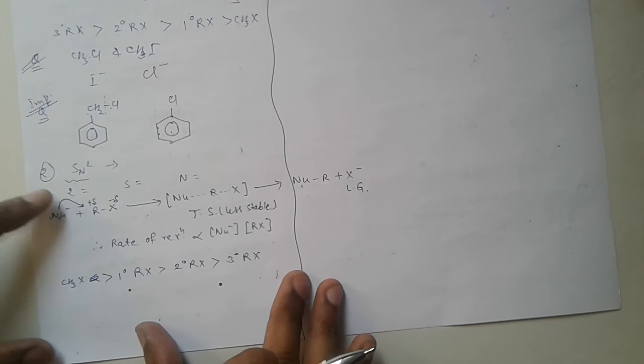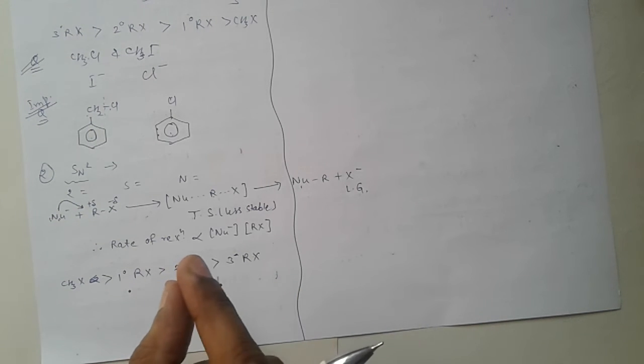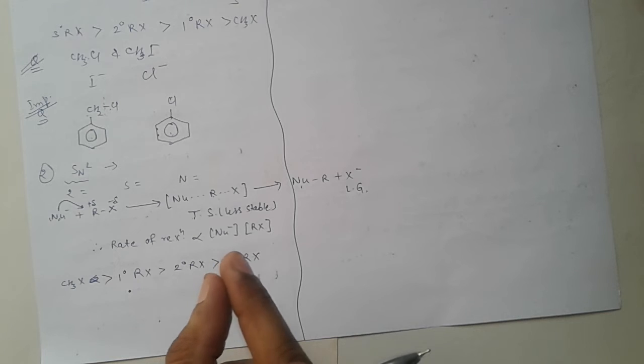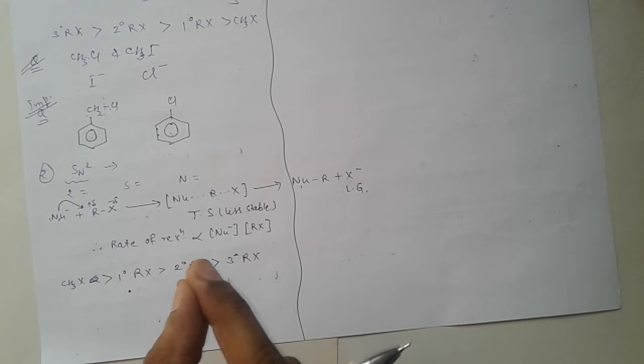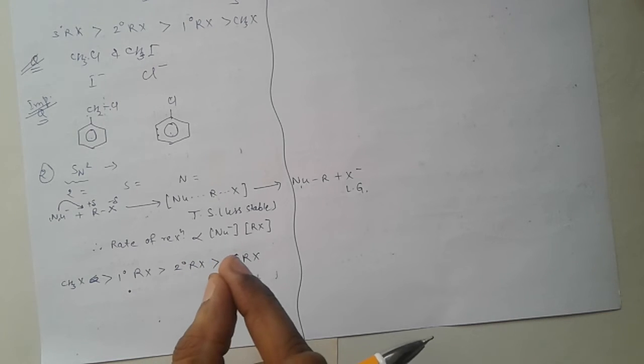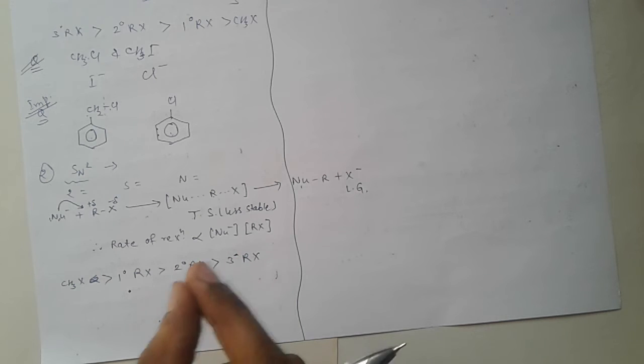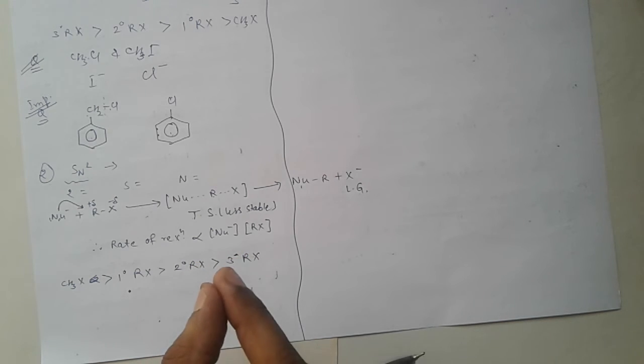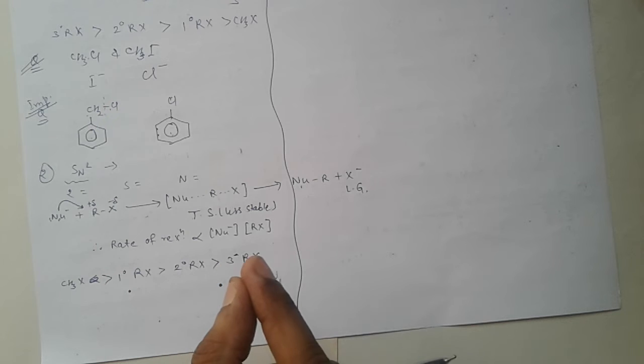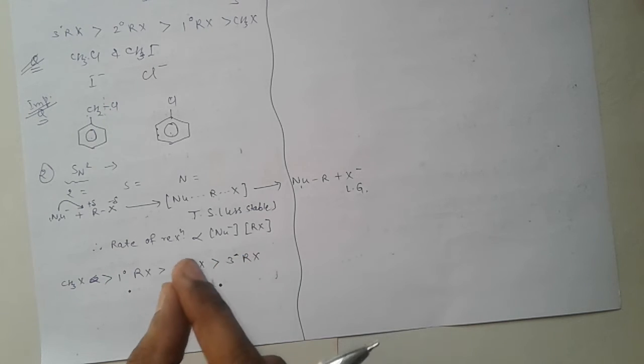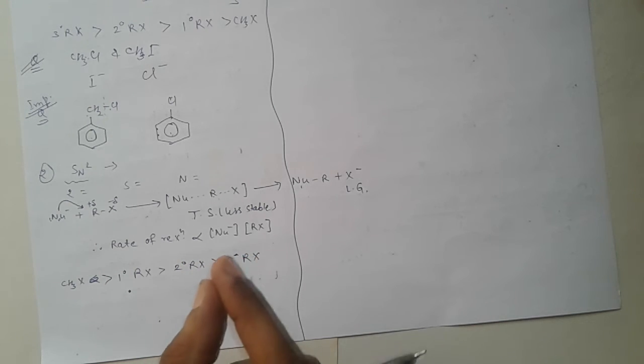Very important. In SN2 reaction, the nucleophile attacks from the opposite side of the halogen atom in haloalkane because halogen and nucleophile have similar charge, so a repulsion force is present between them. Very important.